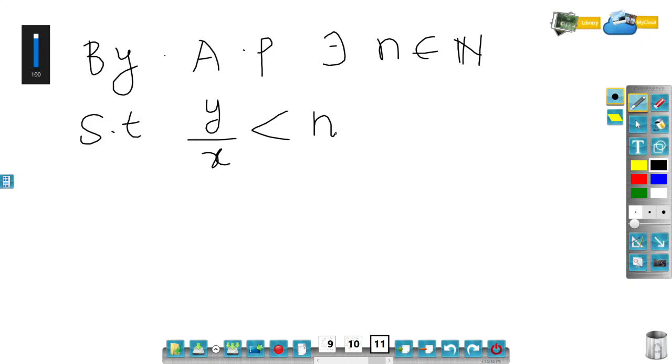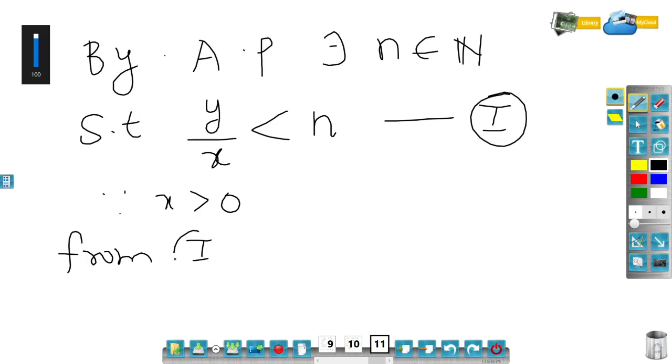Let me call this as 1. Since x is greater than 0, you can multiply by x. So from 1, if I multiply by positive x, then I will have y less than x into n. Since x is greater than 0, it will not affect the inequality. So we can write y is strictly less than x times n, which completes the proof.